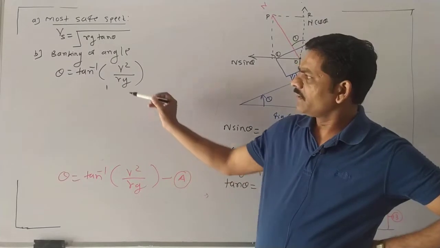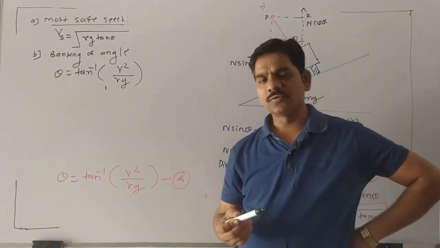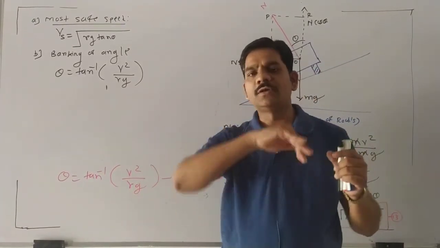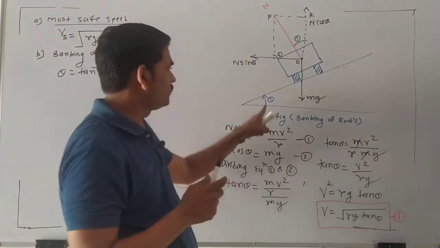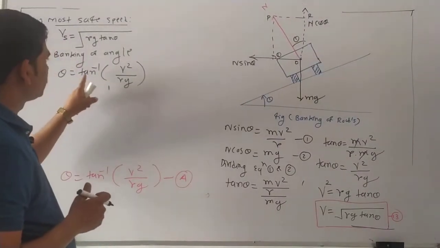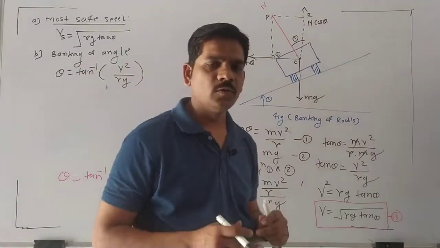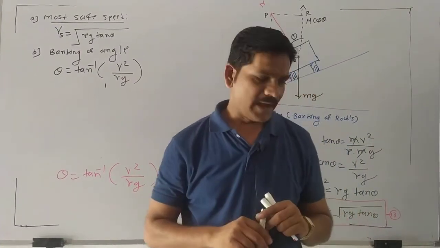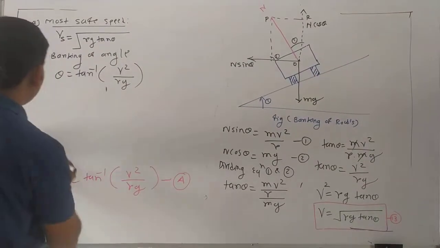Okay. And whenever we are designing roads, suppose the engineer designs the roads in a hilly area, or where there are a number of circular tracks, some banking will be required. So how much banking is needed in the roads? This banking is calculated with the help of this formula, theta is equal to tan inverse v square upon Rg. So whenever the engineer designs the roads, the engineer should use this equation to calculate the angle of banking.